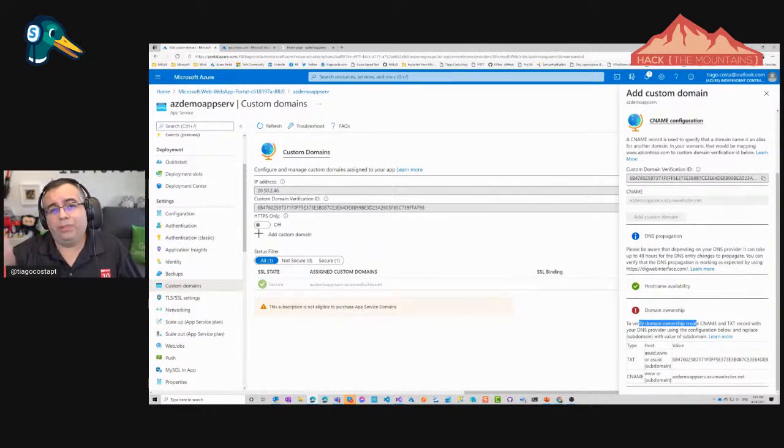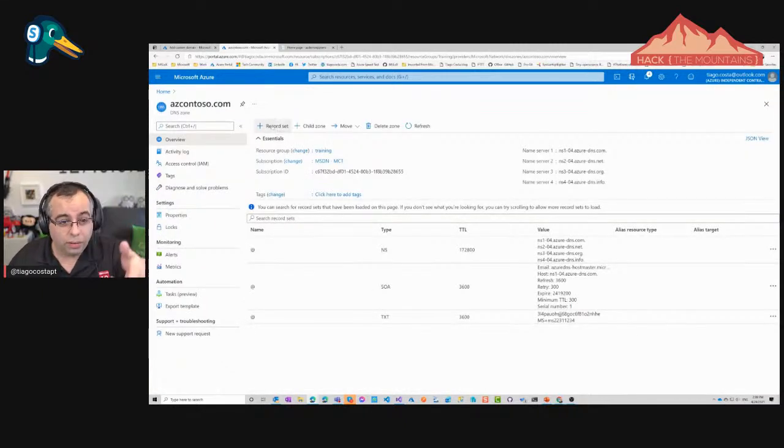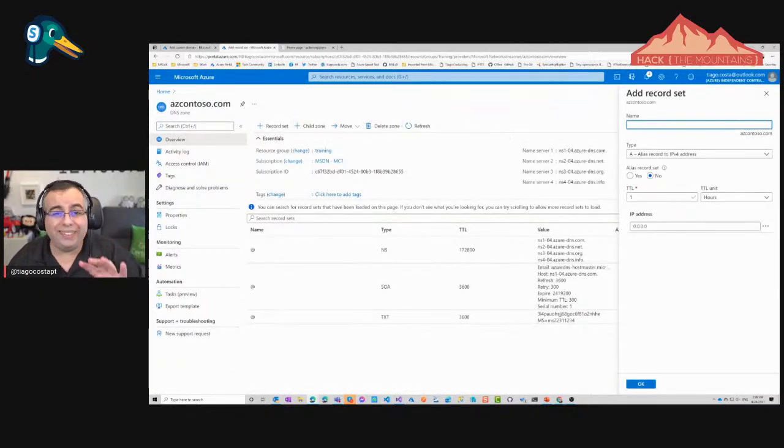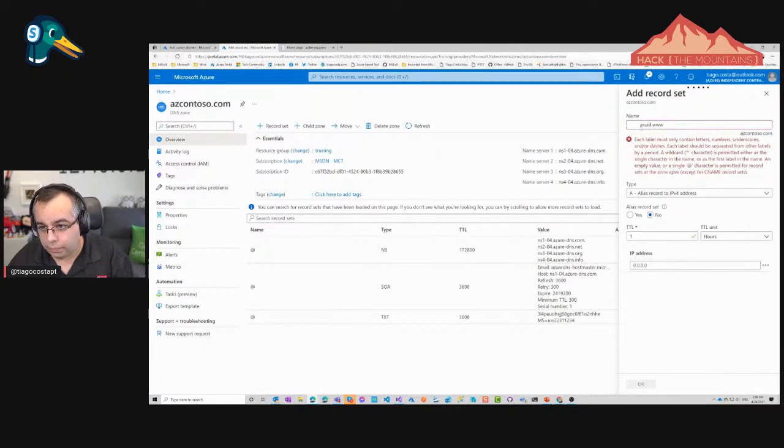Because look, you could just go Microsoft.com, and I'll just start to get the request for Microsoft.com. Of course not. So I need to add two records into your DNS zone, which is a text record and a CNAME record. Let's start with a text record. So I'll just come here, record set. And by the way, this interface takes a while, so it's a little bit slow.